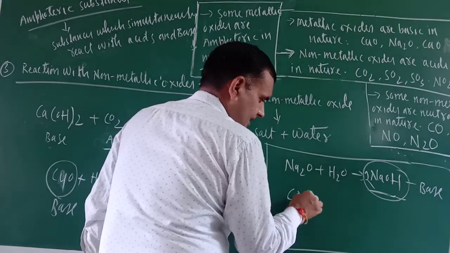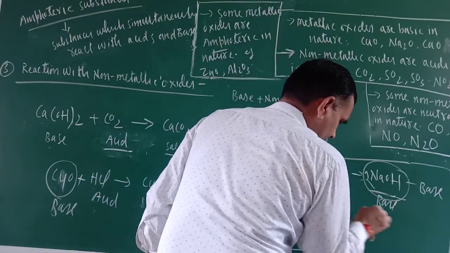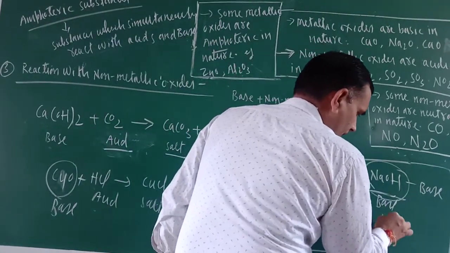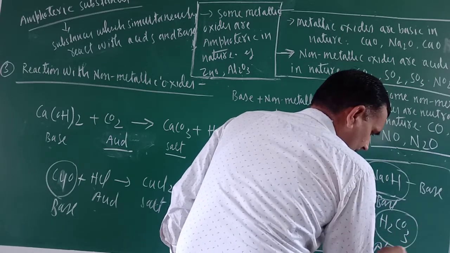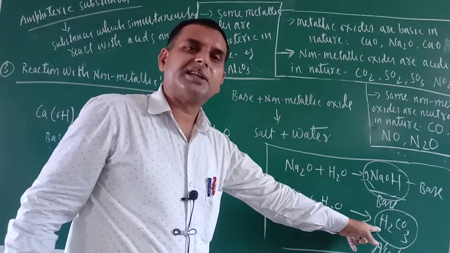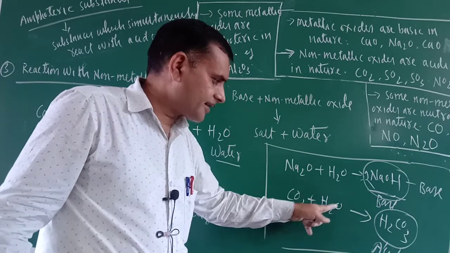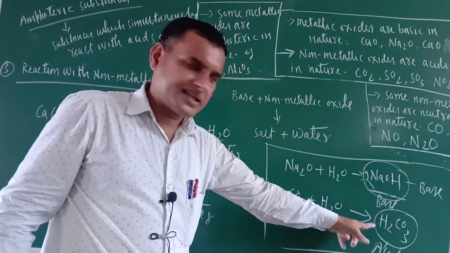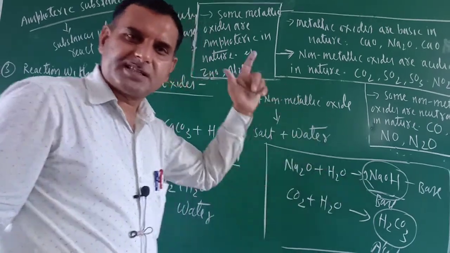Suppose carbon dioxide reacts with water. This is base. When a non-metallic oxide reacts with water, it forms carbonic acid. What is this one? This is acid. That is why non-metallic oxides are called acidic in nature, because they react with water and form acid. Metallic oxides react with water and form bases.